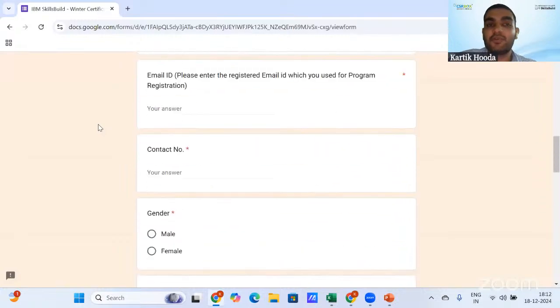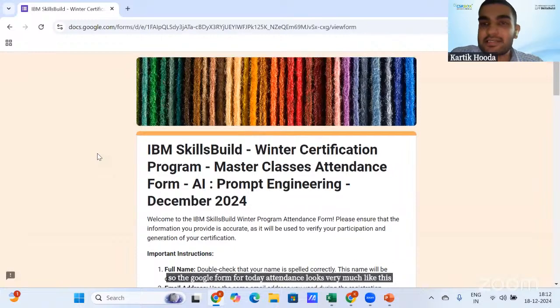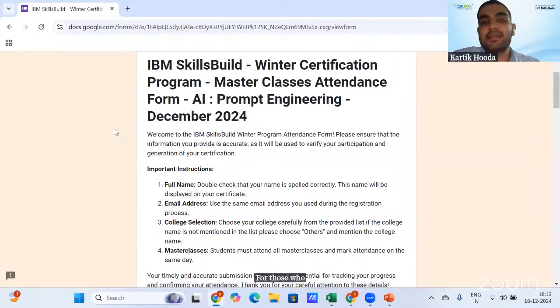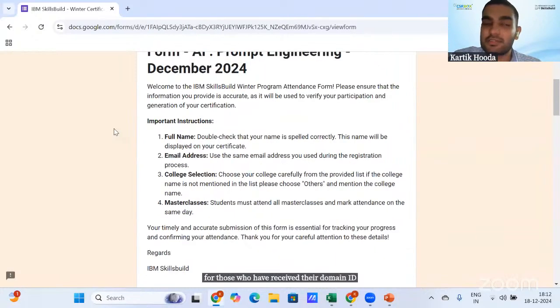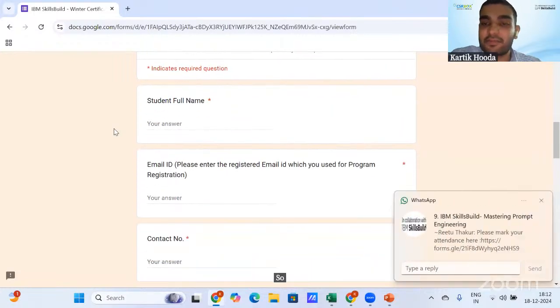So the Google form for today's attendance looks very much like this. For those who have not yet received the domain IDs, you will be able to fill the form later. For those who have received their domain ID and have successfully registered yourself on IBM Skillsbuild, this is the attendance form for the master classes.